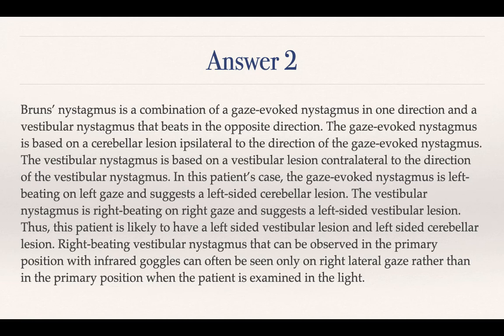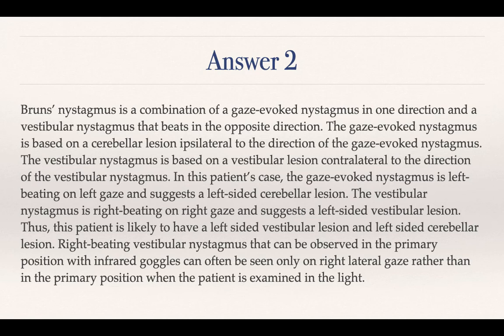And the gaze evoked nystagmus, the large amplitude nystagmus which you saw on the left side, also means that there is a cerebellar lesion on the left side. Thus, this patient is likely to have a left-sided vestibular lesion and a left-sided cerebellar lesion. Both together is what we are discussing here.